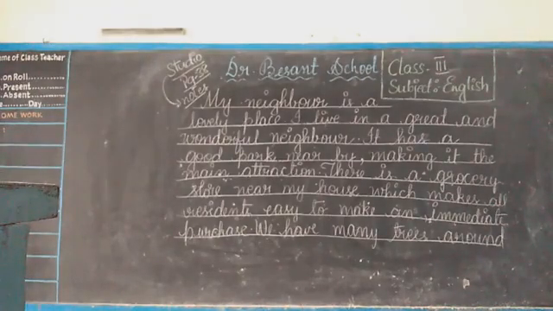Completed, children? Give finger gap properly. Write slowly, neatly. If you pause the video and write, you can take your own time to finish the written part. Okay, don't be hurried and don't do any mistakes.